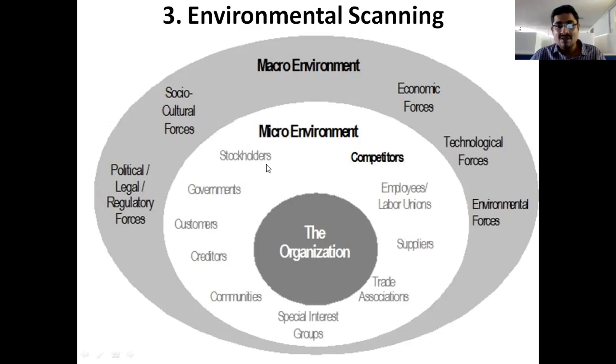All these are related to this company, but these persons are not the employees or employers of this company, right? That is called the micro environment.